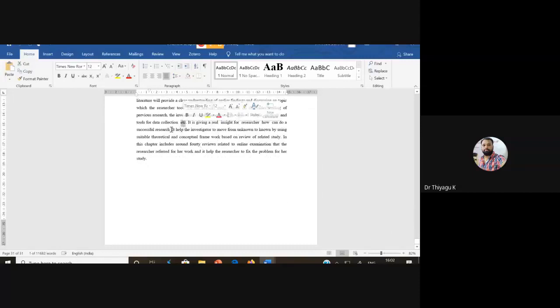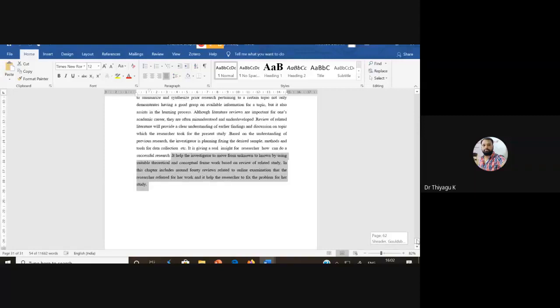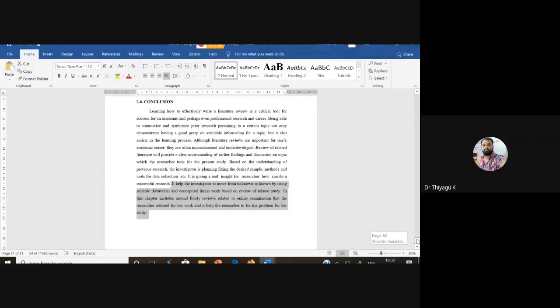We have to give this so it helps the investigator. This gives the small gap identification, and also some description of in what manner the study is unique. No one has adopted it, and that is why she attempted to do this work.